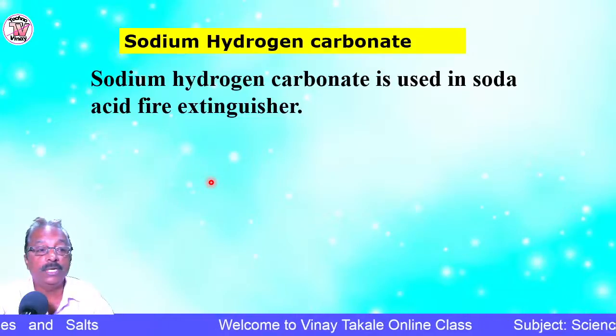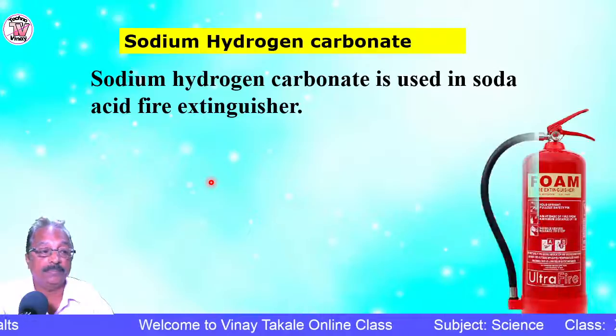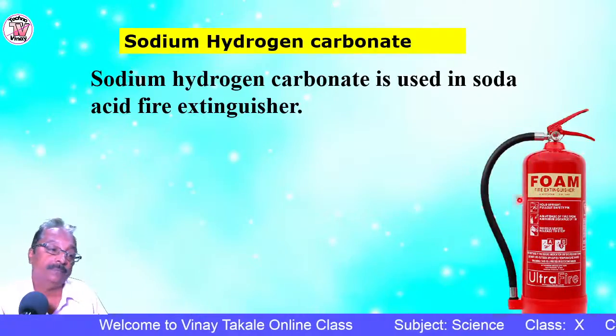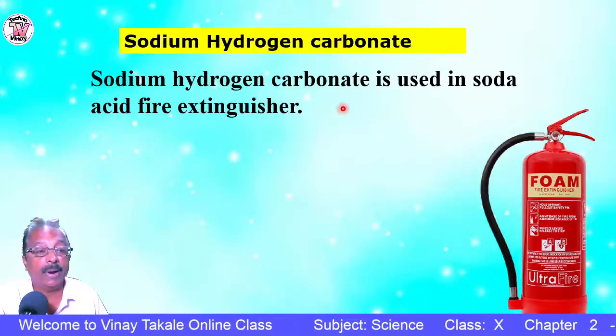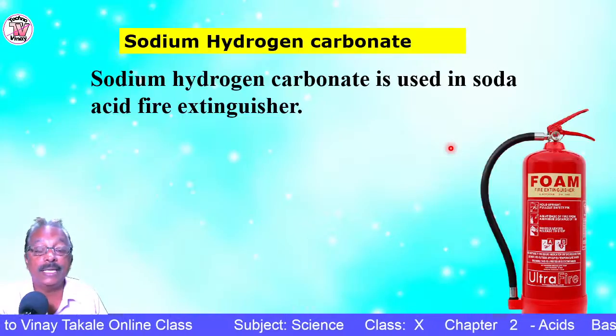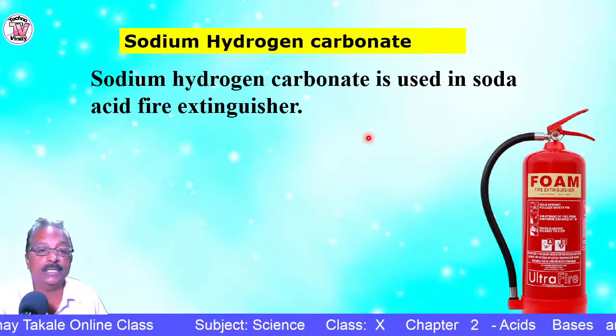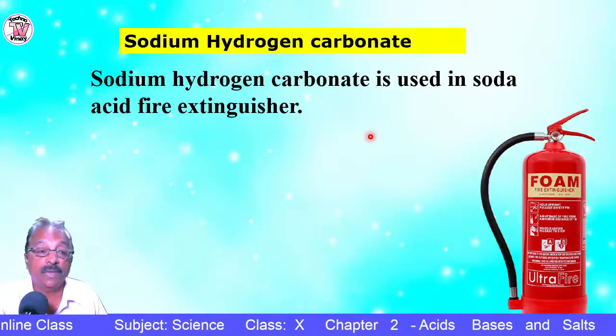So sodium hydrogen carbonate is used in soda acid fire extinguishers. See, this is the cylinder. Okay, there is acid and sodium hydrogen carbonate. So acid on reacting with sodium hydrogen carbonate gives out carbon dioxide gas, and we know that carbon dioxide gas extinguishes fire.